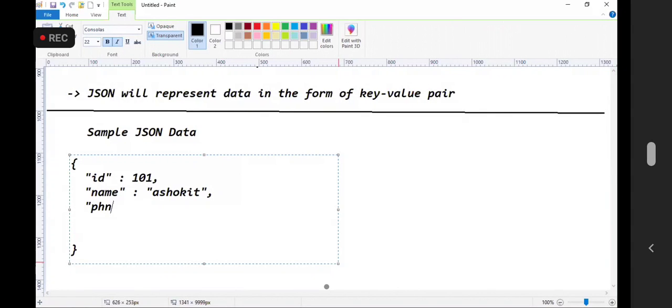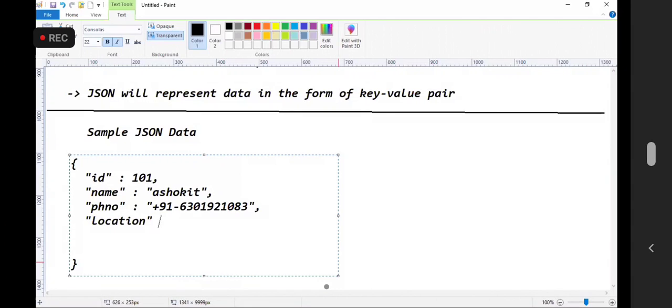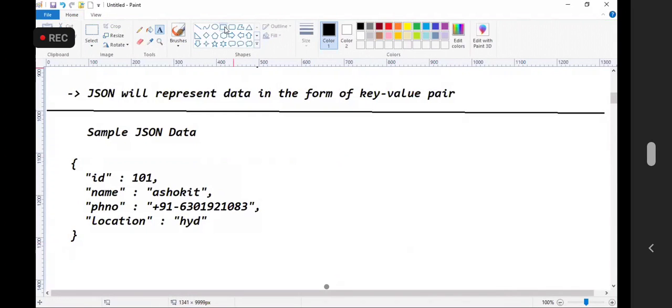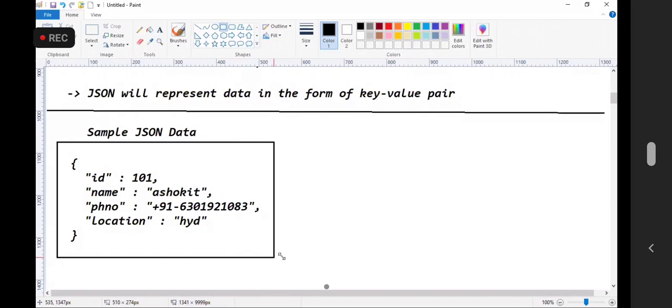Name, ID and phone number. Phone number I will represent like this: +91 630 192 1083. Location is a string that I am representing in double quotes. So this is my sample JSON structure.